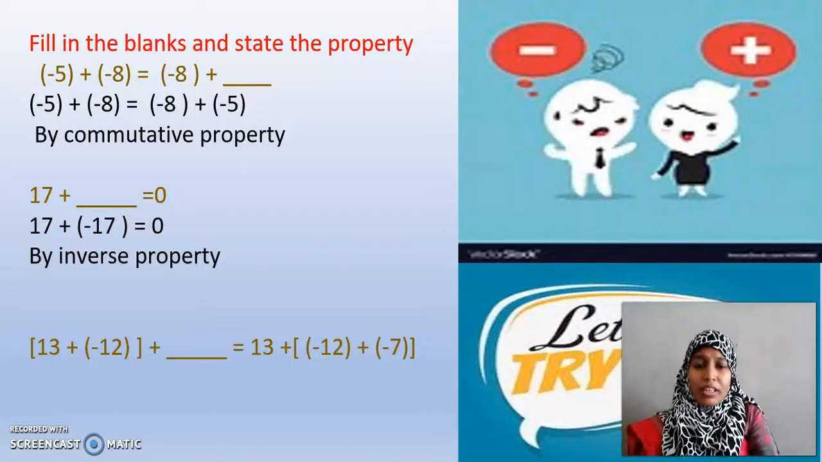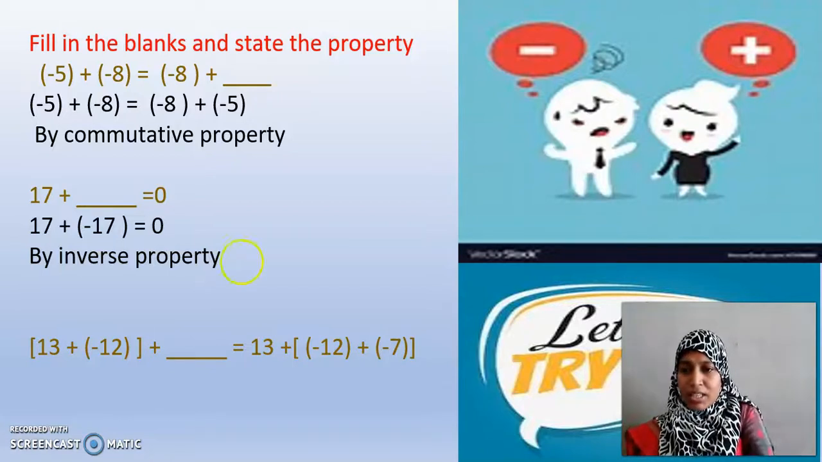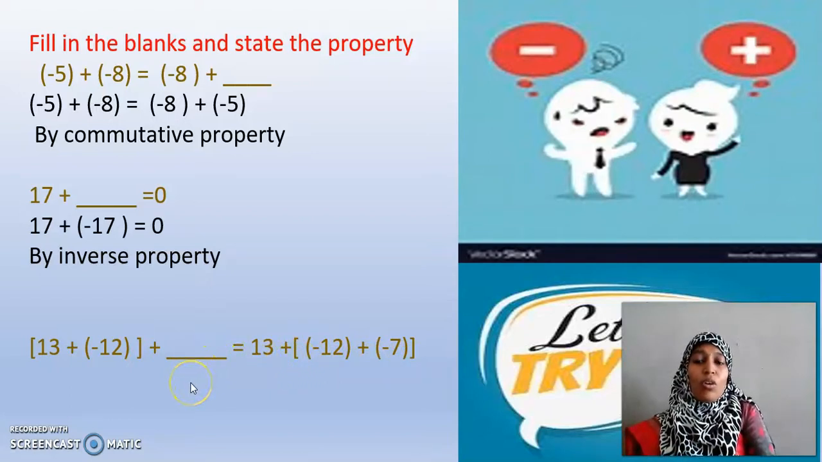What property? See the square brackets, how I have placed them here. Here I have 13 and minus 2 clubbed under the square bracket. Here minus 12 and minus 7 is clubbed under the square bracket. So, grouping of 3 integers comes under which property? Very good. Associative property. Hope it is clear, my dear children.